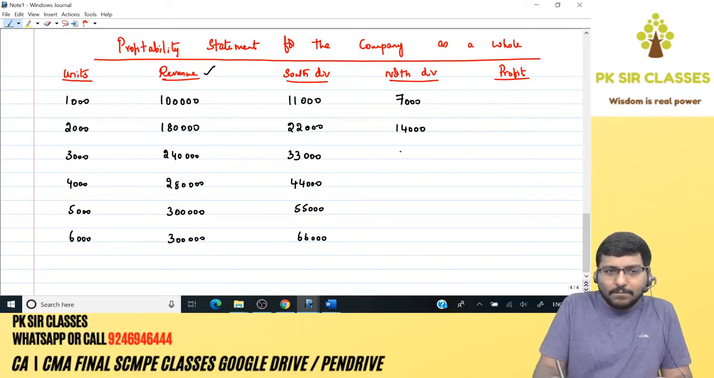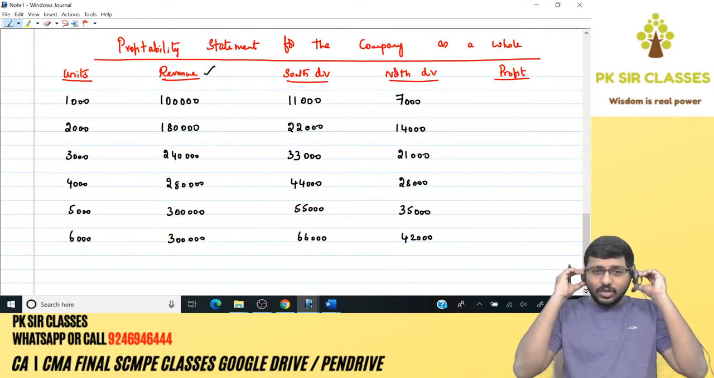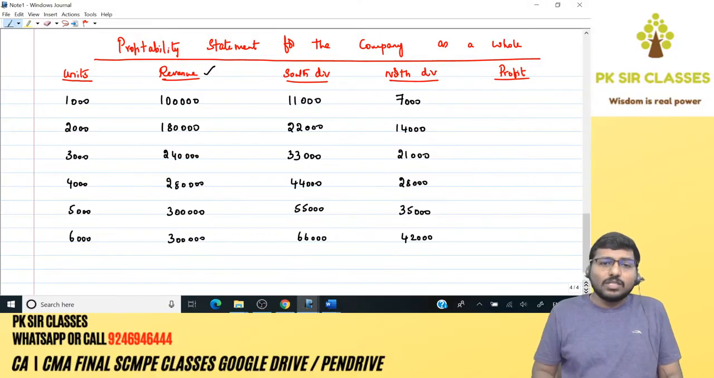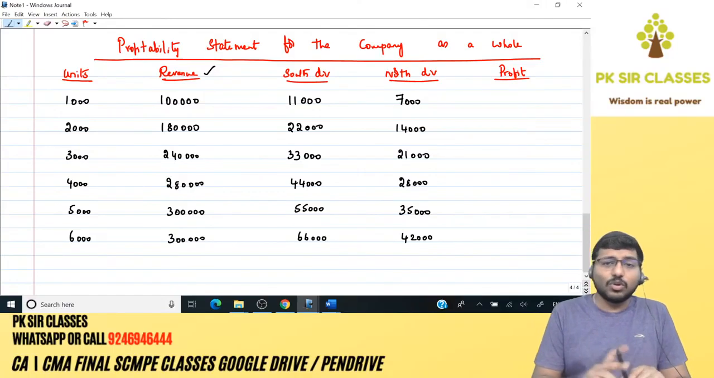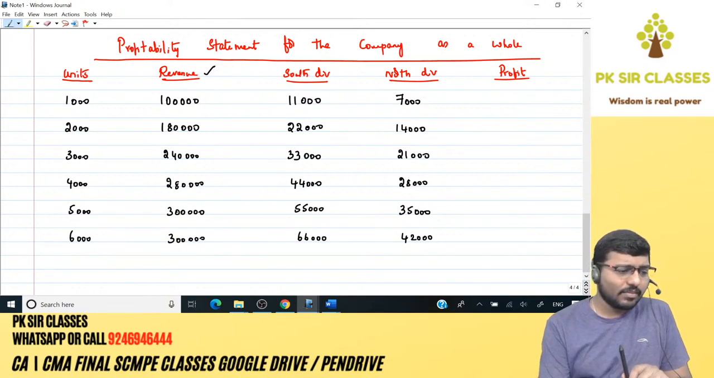14. 21. 28. 35. 42. Okay, all of you guys, please confirm the numbers. Once the numbers are confirmed, I'll move on. Right? Chalo. Right, na, 11 rupees is the variable cost for South Division, 7 rupees is the variable cost for North Division. I hope we are done with it. Right? So you guys confirm the numbers.